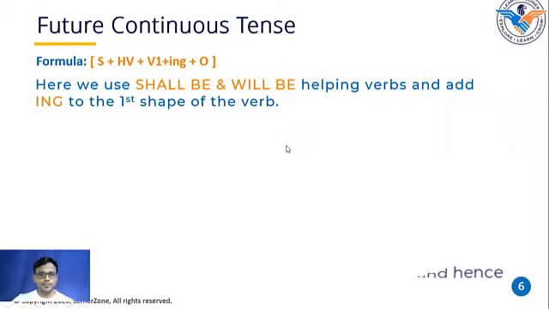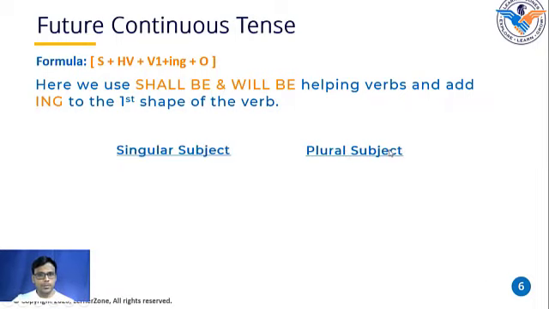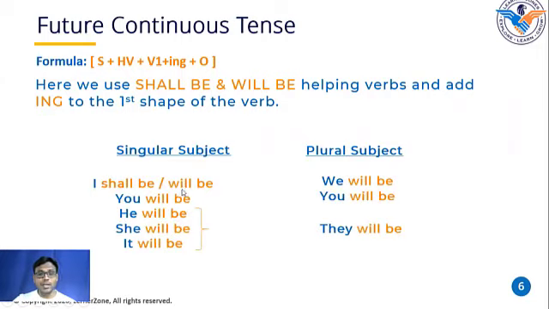Now let's see. With respect to singular subject and plural subject: I shall be or I will be, we will be, you will be, he shall be or he will be, she shall be or she will be, it shall be or it will be, and again they will be. Don't get confused about whether to use shall or will. Try using will, because most of the time this has become constant now. Earlier there were rules like, okay, I have to use shall only at this particular instance. But there's nothing wrong in using will everywhere in future tense. So don't get confused with shall and will.